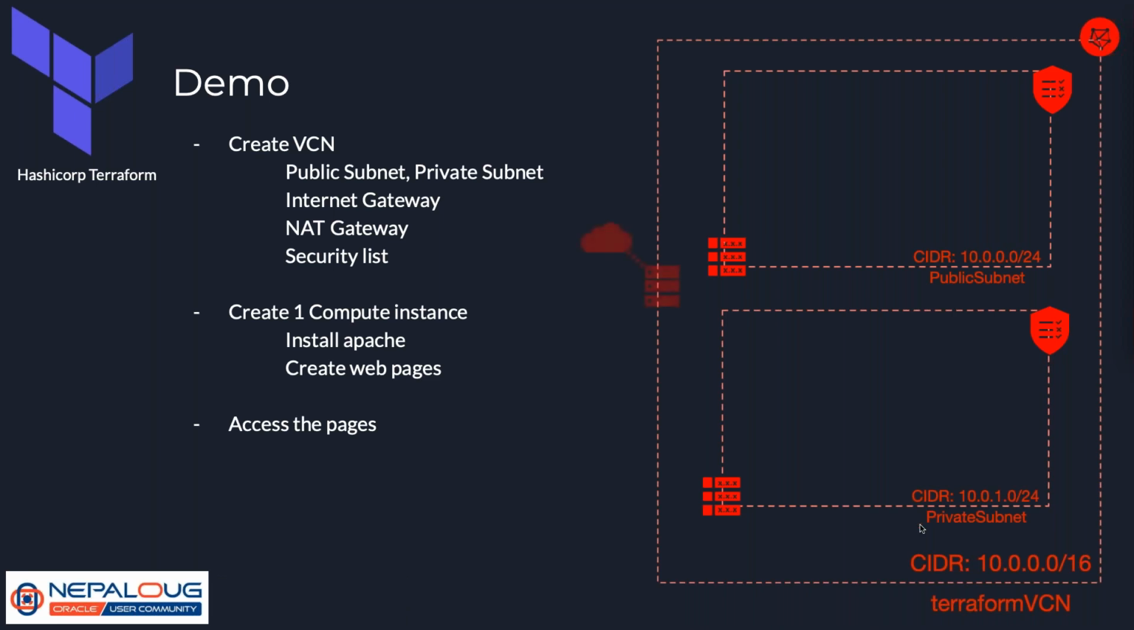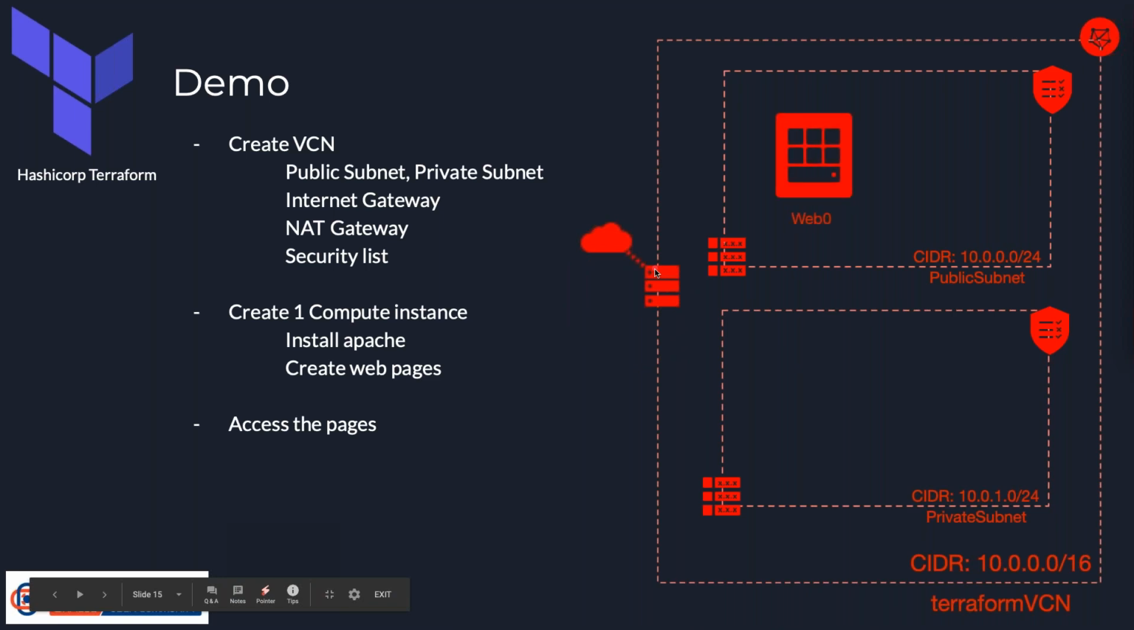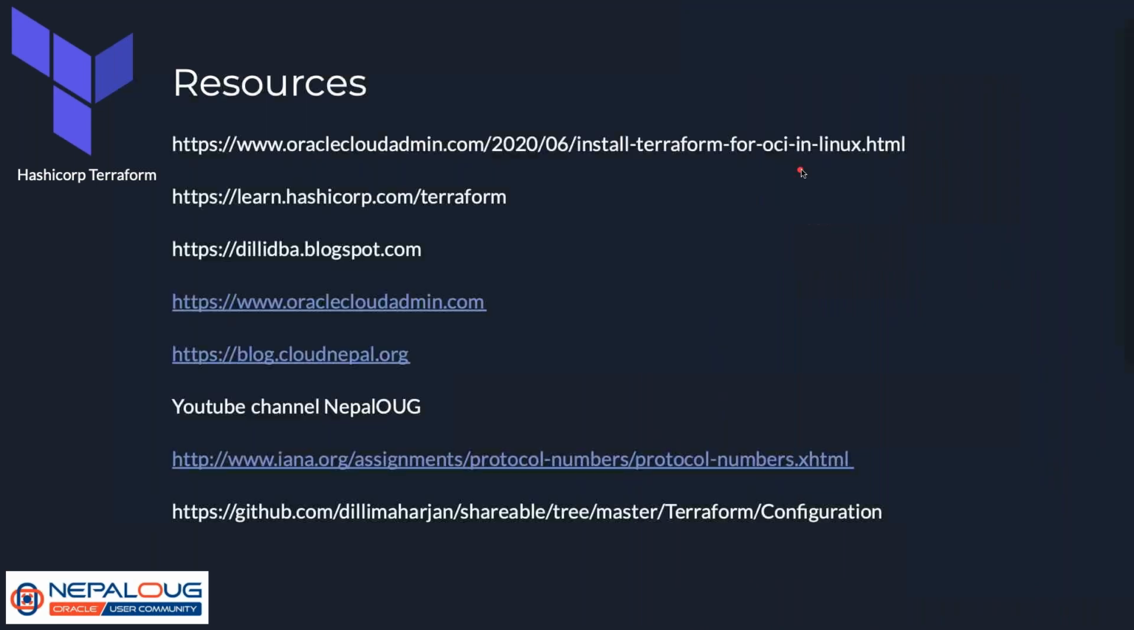And we will create another subnet, a private subnet, with the CIDR 10.0.1.0/24. We will also create an internet gateway for the VCN, and after that we will create a compute instance web0 inside the public subnet, and we will install Apache over there and access it from our browser.